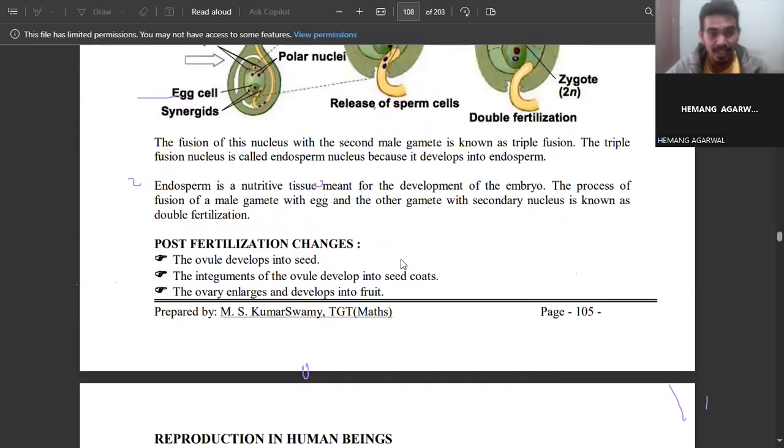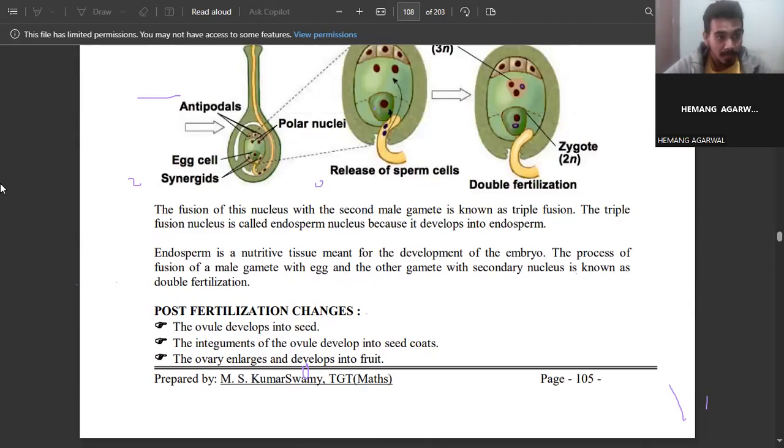So if you see any fruit, what will happen? See, these were the integuments, right? This ovule develops into the seed. This integument develops into the seed coat. And this whole thing develops into the fruit.